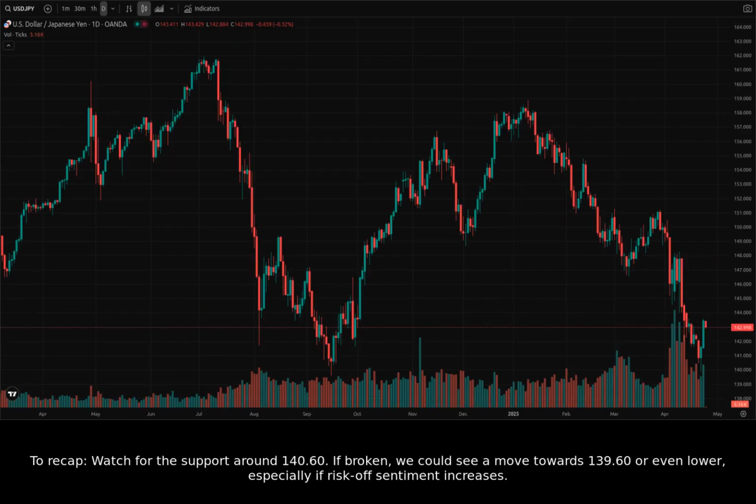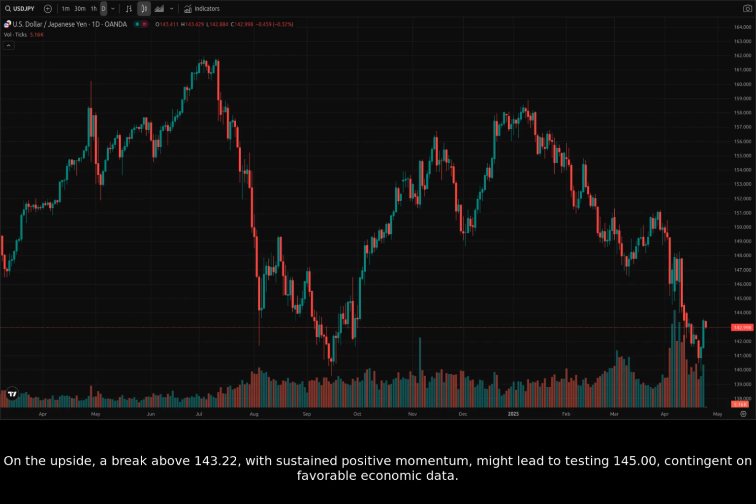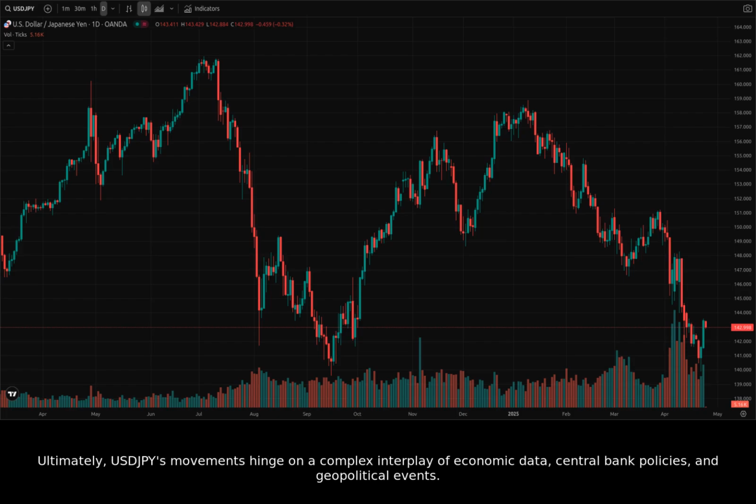To recap, watch for the support around 140.60. If broken, we could see a move towards 139.60 or even lower, especially if risk-off sentiment increases. On the upside, a break above 143.22 with sustained positive momentum might lead to testing 145.00, contingent on favorable economic data. Ultimately, USDJPY's movements hinge on a complex interplay of economic data, central bank policies, and geopolitical events.